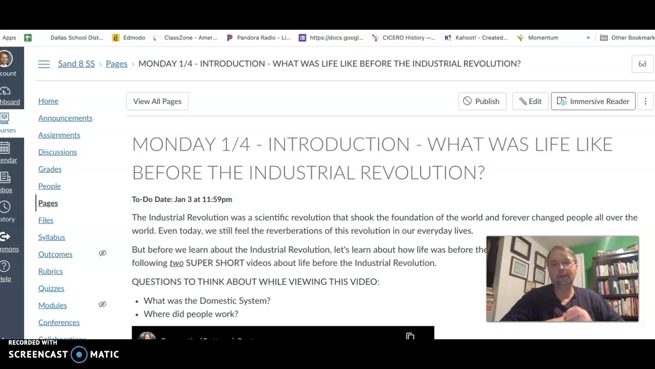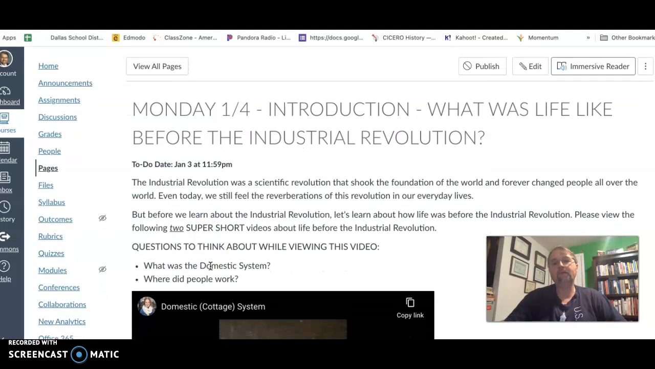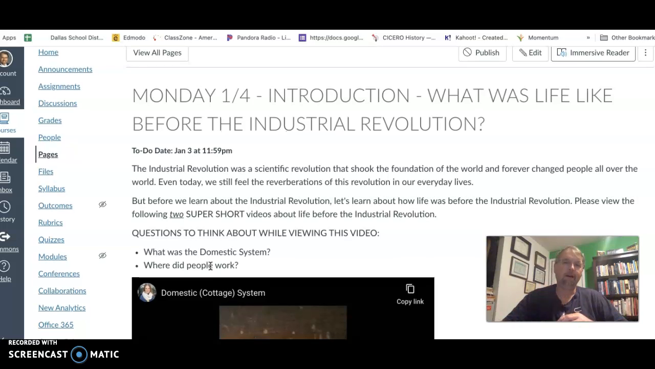So today we're going to be starting out with a new unit. The first part of this unit will be focusing on the Industrial Revolution. And the Industrial Revolution really was a scientific revolution that shook the foundations of the world and forever changed how people live and still is affecting us today. But before we get into the Industrial Revolution, we need to figure out how life was before the Industrial Revolution.